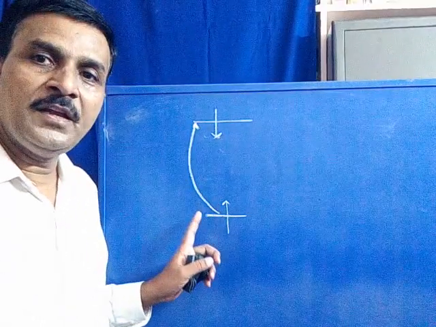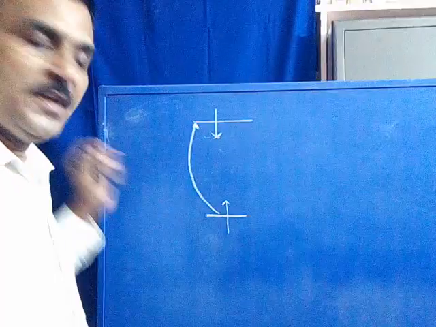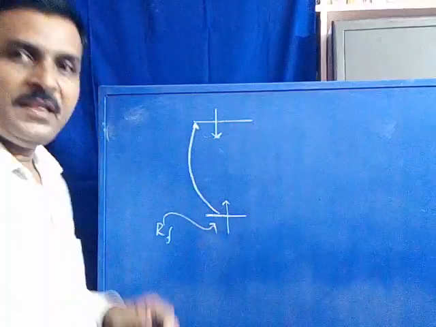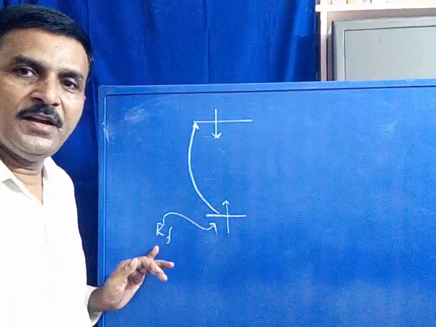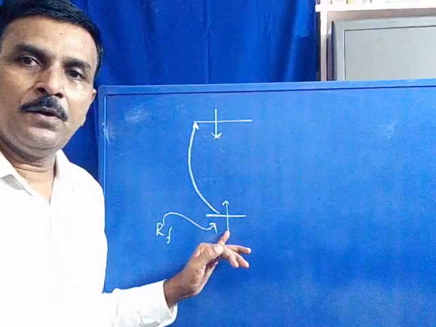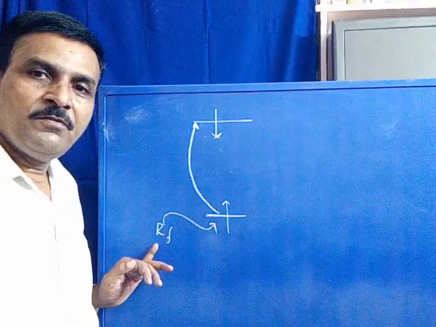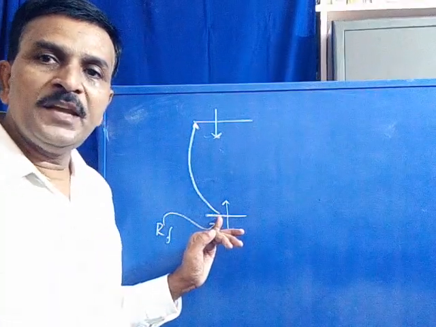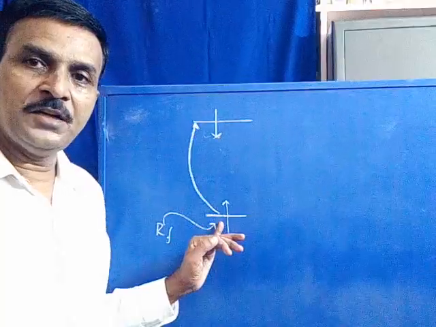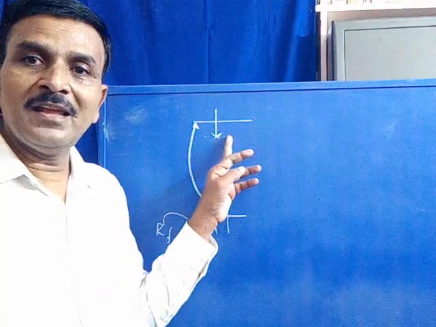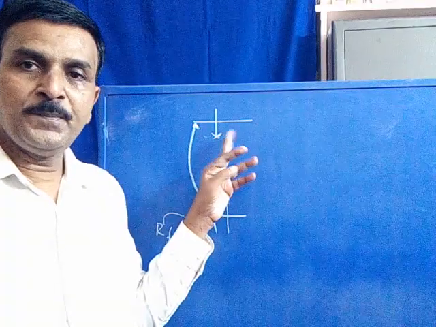Now, how is it achieved? By the absorption of radio frequency energy. By the absorption of radio frequency radiation, that is, a nucleus present in an atom of a molecule, by the absorption of radio frequency energy, is induced to undergo its spin transition from the lower energy level to the state of higher energy level, that is, the higher spin state.